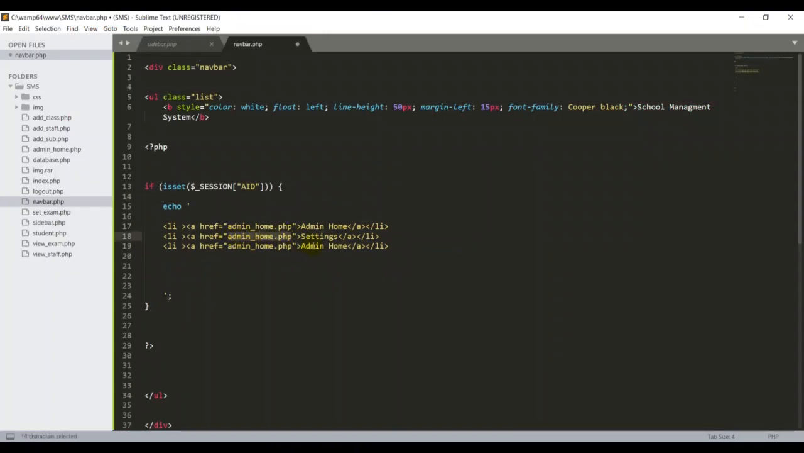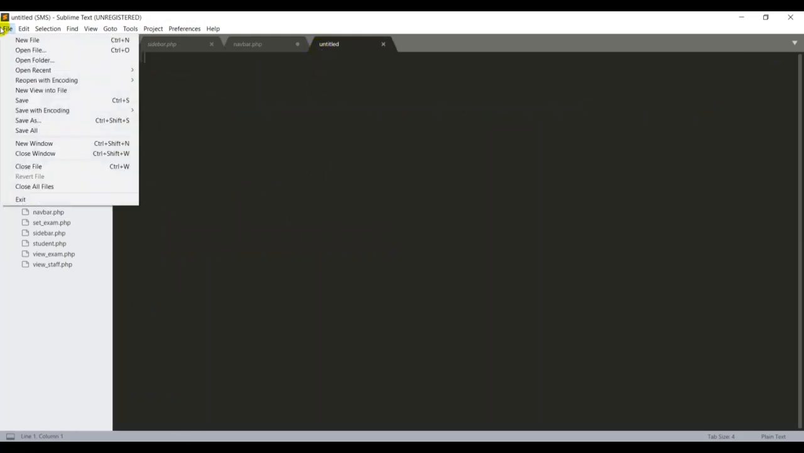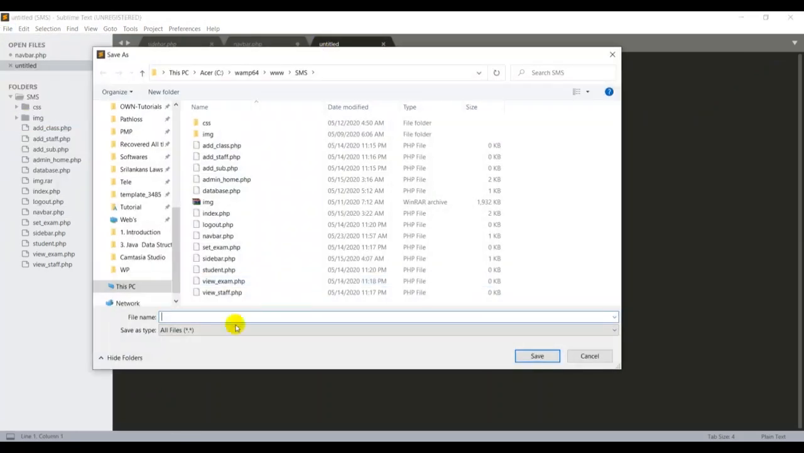Then I want to put the link for the settings page, but so far I did not create the settings page, because this settings page is for changing the password. So first of all, I want to create one more page. File, then save as. This settings belongs to changing the passwords, so I want to create one more file called change underscore password.